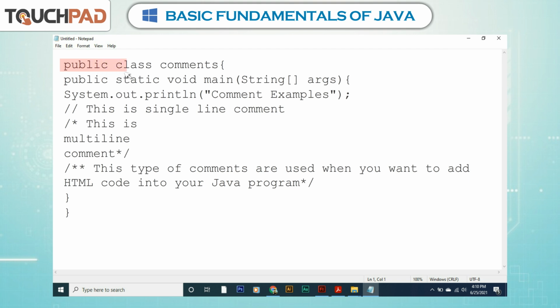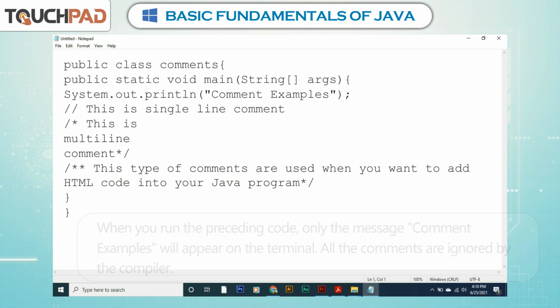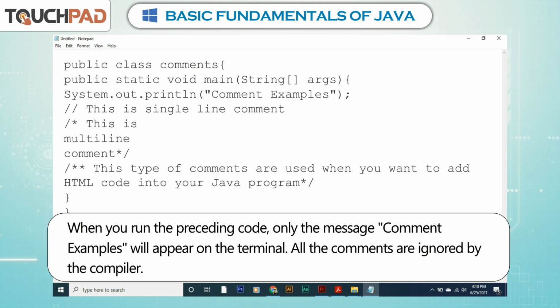For example, public class Comments { public static void main(String[] args) { System.out.println("Comment examples"); // this is single line comment. /* this is multi-line comment. */ /** this type of comments are used when you want to add HTML code into your Java program. */ } } When you run the preceding code, only the message within brackets, comment examples, will appear on the terminal. All the comments are ignored by the compiler.